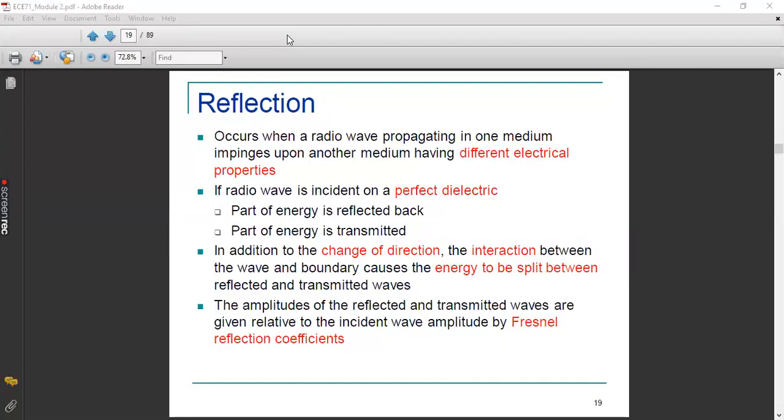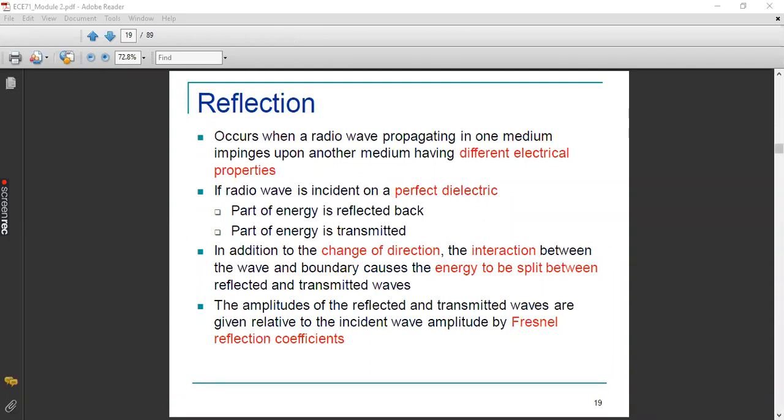And why did reflection happen? Because the obstacle size is very large when compared to the wavelength of the signal that we have transmitted. So whenever the obstacle's dimension is very large, like that of a building, then only these kinds of reflections will happen. And what do you mean by reflection? When an RF wave impinges on a surface, a part gets transmitted or penetrated into the second medium, the other part will get returned back to the original medium itself. This process is called reflection.